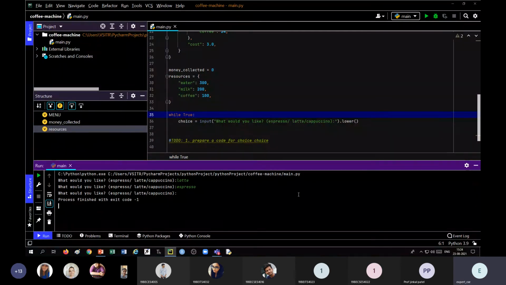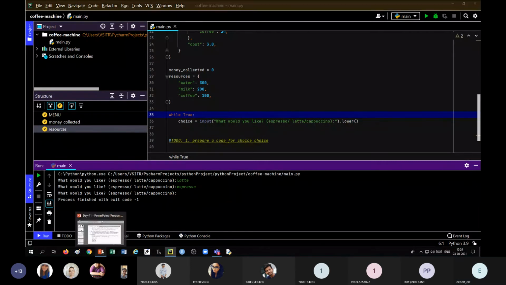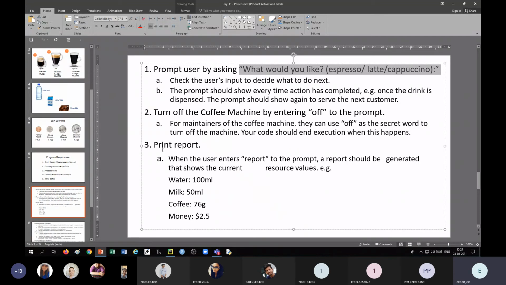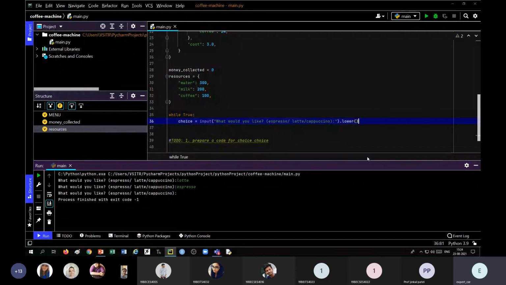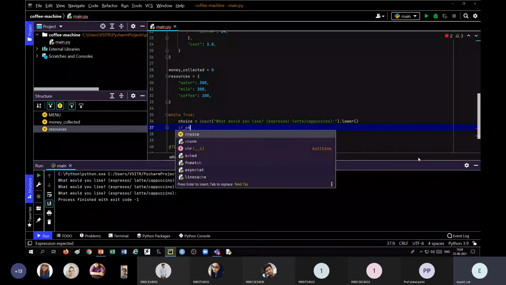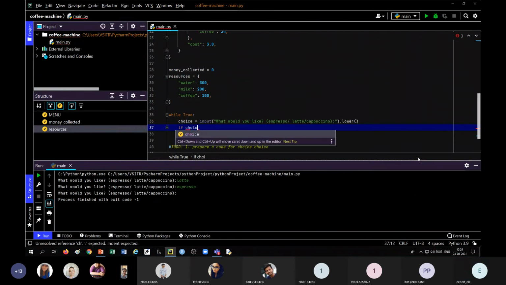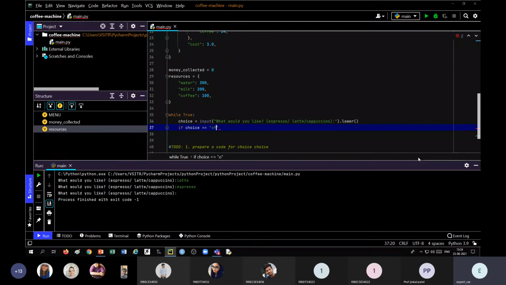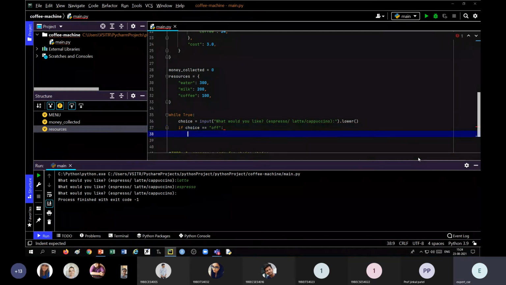OK, let us stop this. Let us see what is next. Turn off the coffee machine by entering off to the prompt. So at the prompt, if we enter off, it should stop the machine. OK, so let us do it. If choice is equal to off, then it should stop the machine.